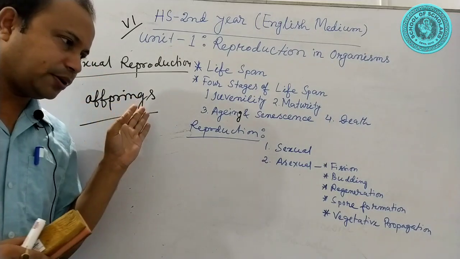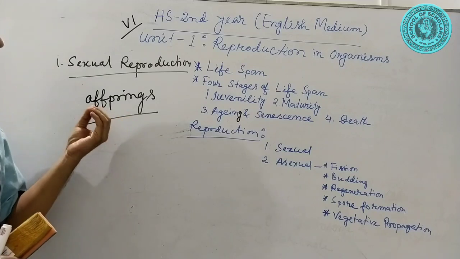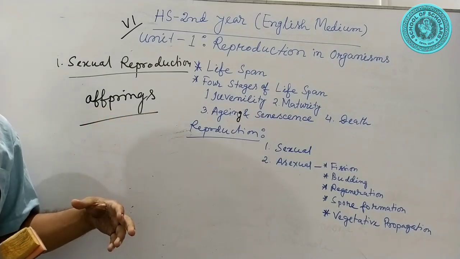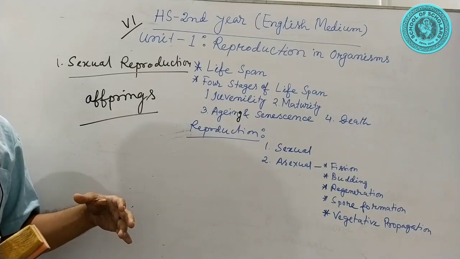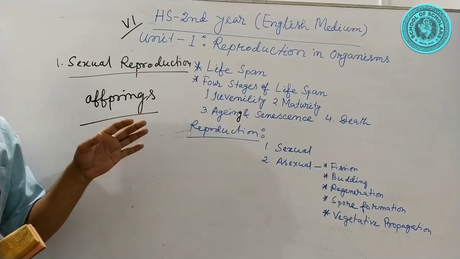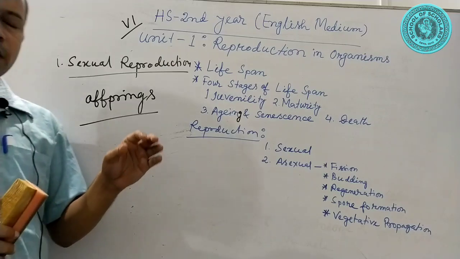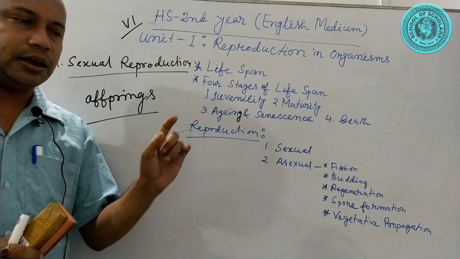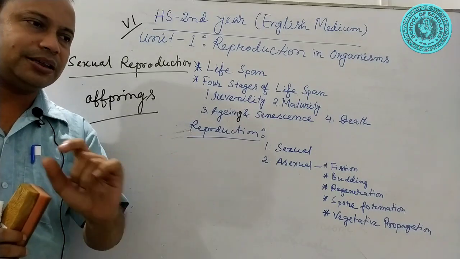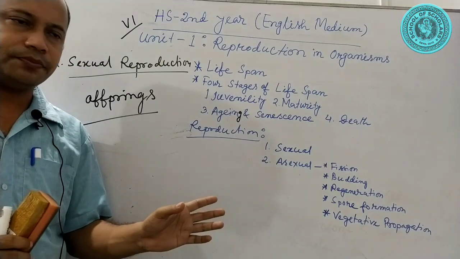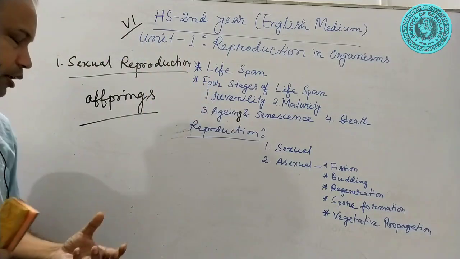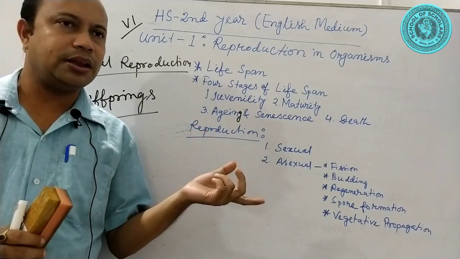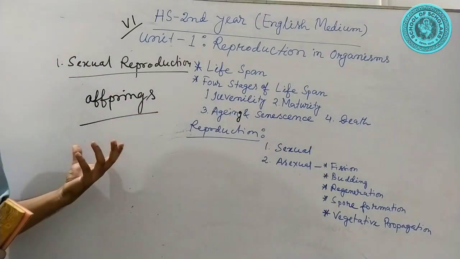Sexual reproduction may be biparental or uniparental. Uniparental means in the case of hermaphrodites. Hermaphrodites are those organisms which are neither strictly female nor male. Examples are leech and earthworm, which belong to Annelida. They contain both male gonad testis and female gonad ovary at a time.